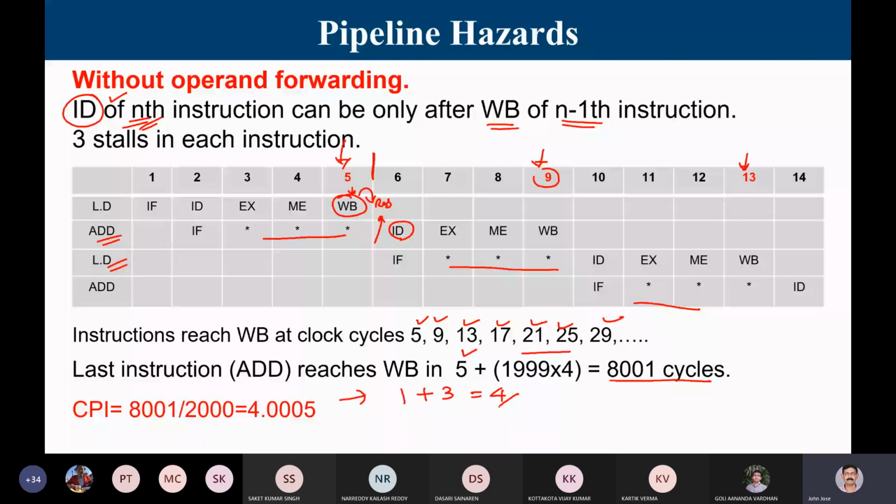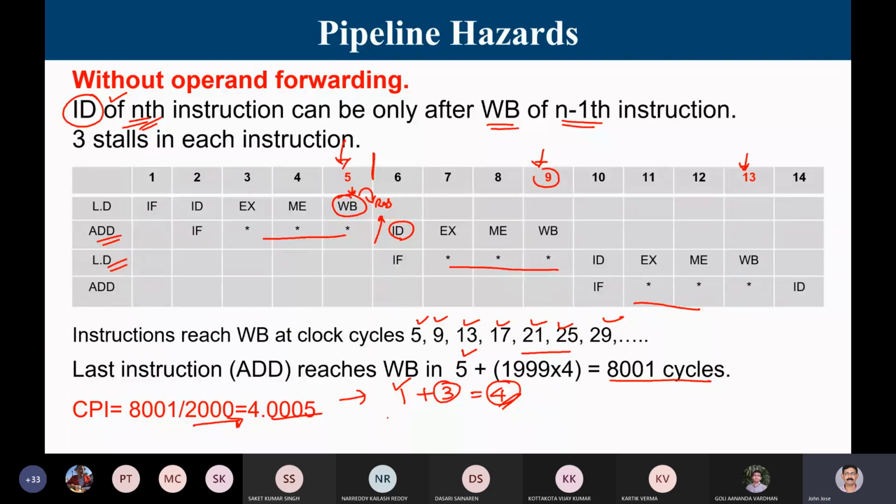Since I am very specifically talking about 2000 instructions, that is why it's 4.0005. If I take a very large number of instructions, it will tend to the value 0. So either it can be computed like this, or you can tell each instruction has 3 stalls. So base CPI is 1, that means every cycle I should complete one instruction, plus extra stalls, how much it is there. Is this clear?